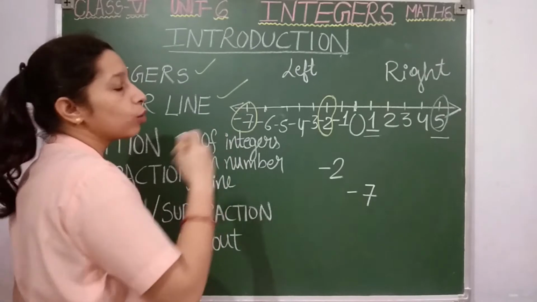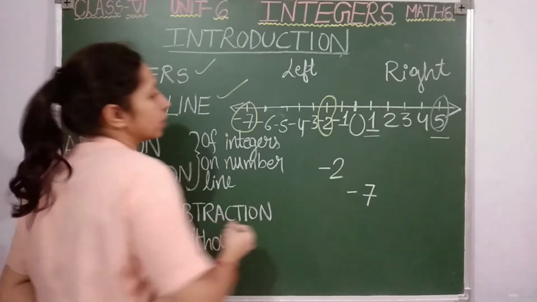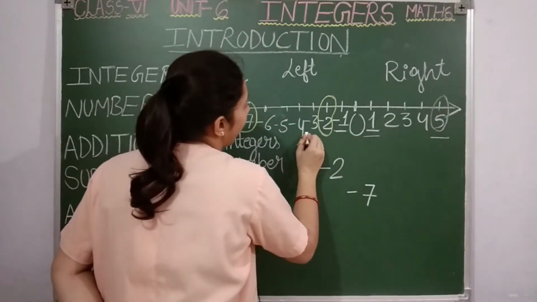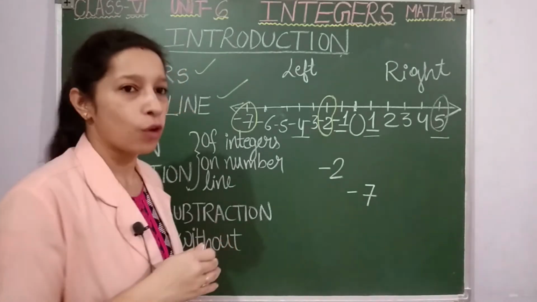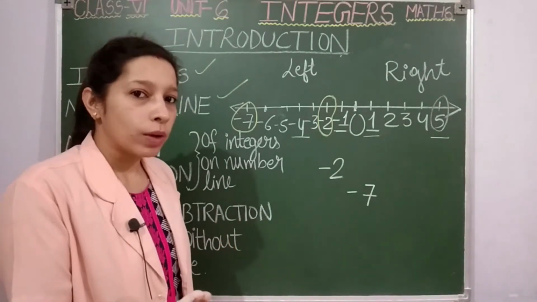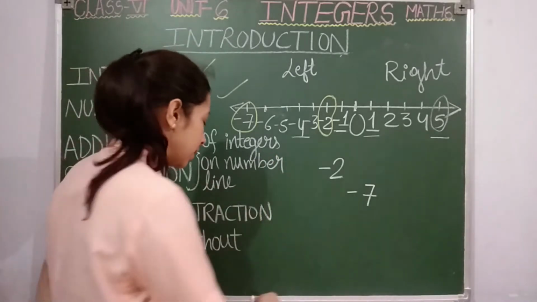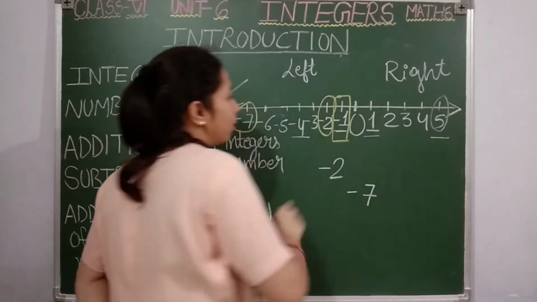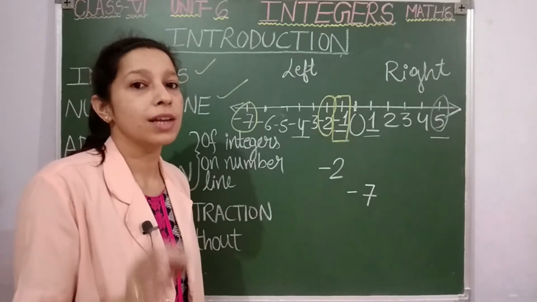Now let's talk about the left side of the number line, where you have written negative integers. Here my question is, -1 is greater or -4 is greater, students? Until I tell you, you will think that -4 is greater, but no, students, here I will tell you that -1 will be greater. -1 is greater than -4. Do you want to know the reason why?